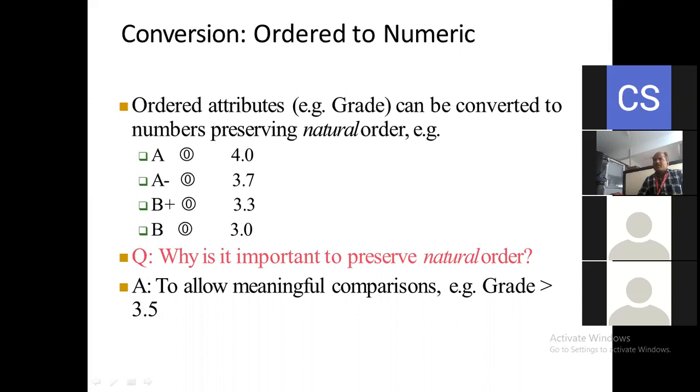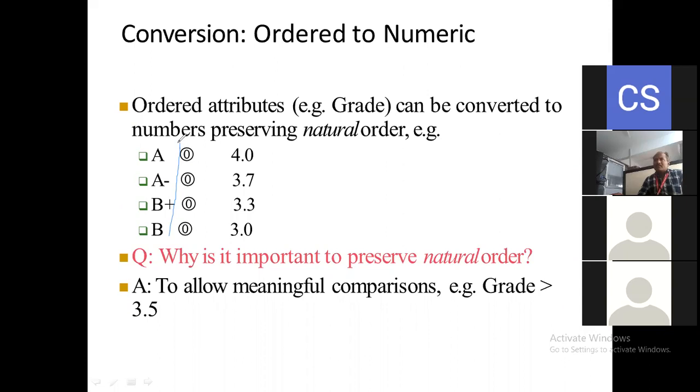Here we can see, from B to A. Suppose B is there initially, after that we have B plus, then A minus, and then A. That's why it is called an ordered attribute. And all these ordered attributes have marks here.